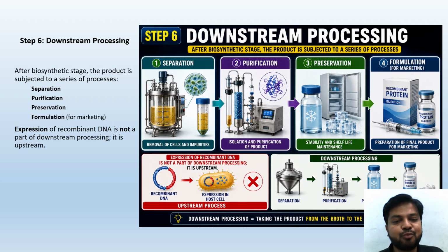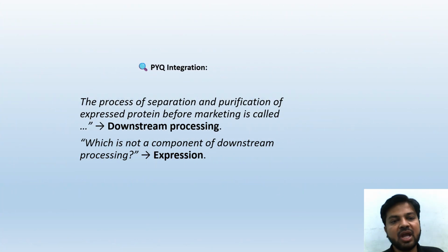That is upstream process. Expression of recombinant DNA is not a part of downstream processing. Expression is not a process. Downstream process is all about how we are going to make that product ready for the market. That is downstream. The process of separation and purification of expressed protein before marketing is called downstream processing, and expression is not a component of downstream processing.